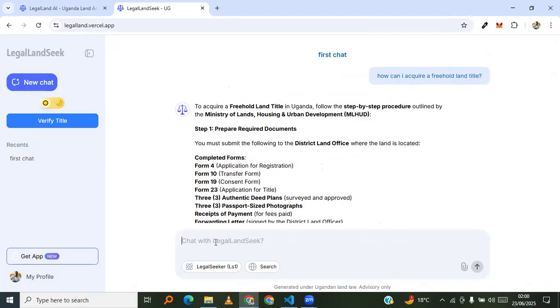And it also does the translation of Uganda or English. So maybe this time I can prompt something in Uganda, if I want to buy land in Uganda, I say njagala kugula ettaka.